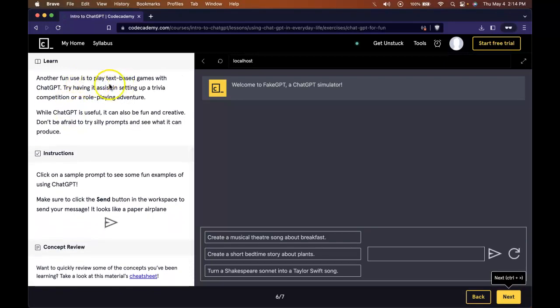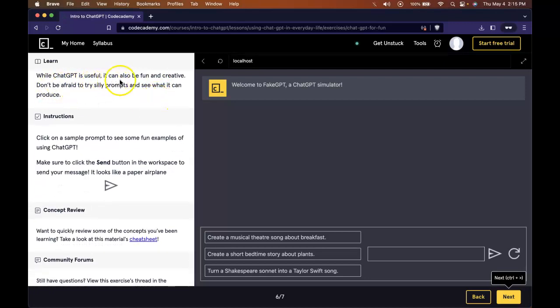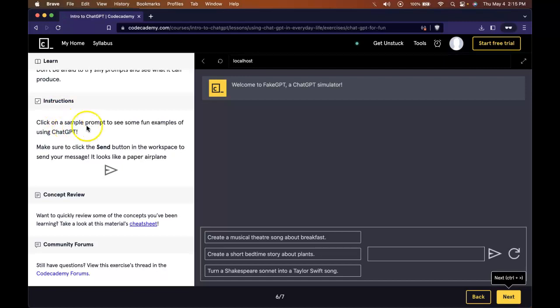Another fun use is to play text-based games with ChatGPT. Try having it assist in setting up a trivia competition or a role-playing adventure. While ChatGPT is useful, it can also be fun and creative. Don't be afraid to try silly prompts and see what it can produce. Instructions: click on a sample prompt and let's check that out.